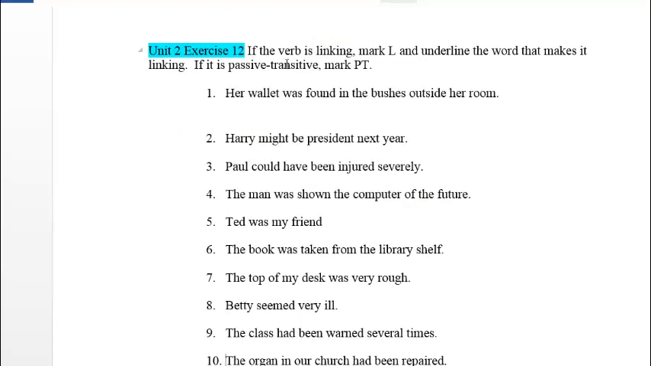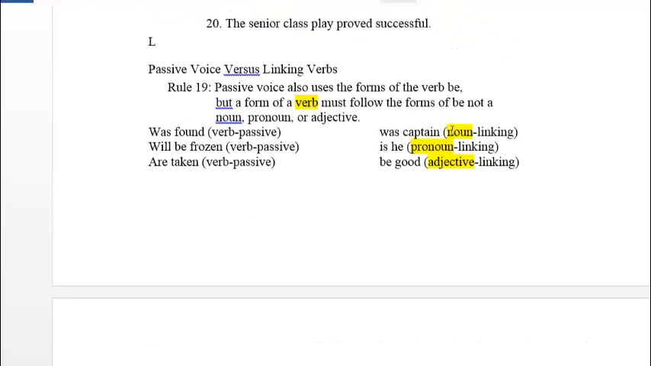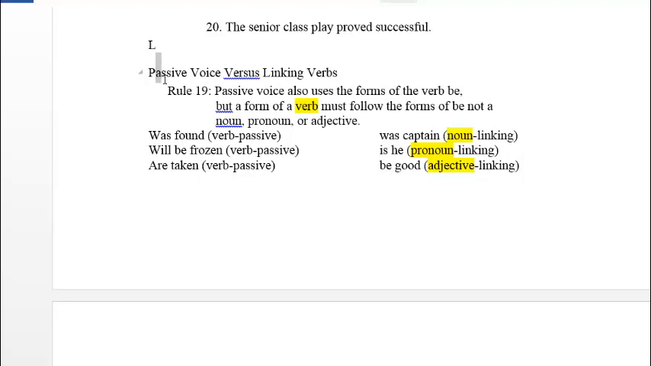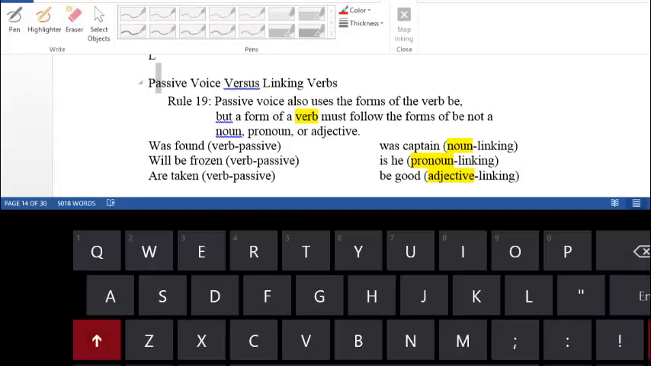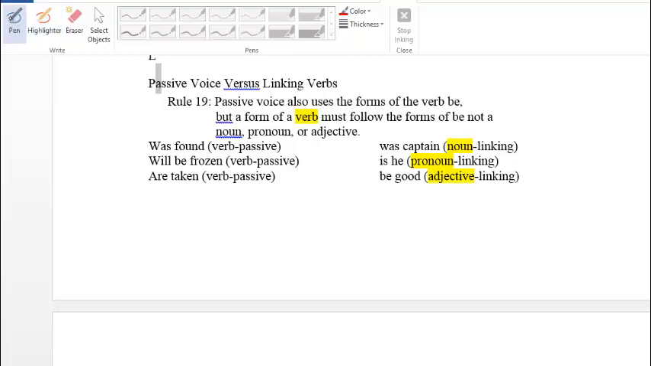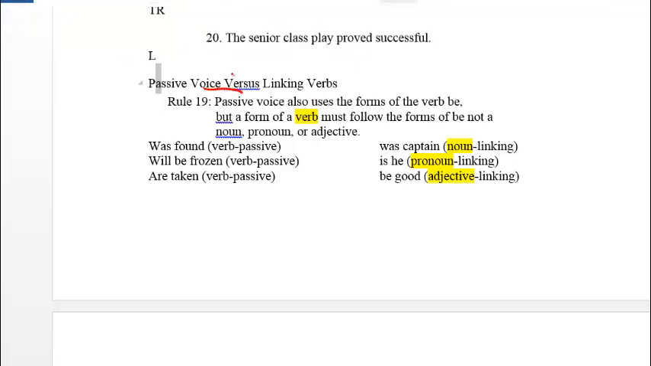Now in this exercise, if the verb is linking, mark L and underline the word that makes it linking. If it's passive transitive, mark passive transitive. Well, in order to do this, you're going to have to know the difference between the passive voice and a linking verb, because a lot of times the passive voice will use a form of be, but it must follow a certain form.